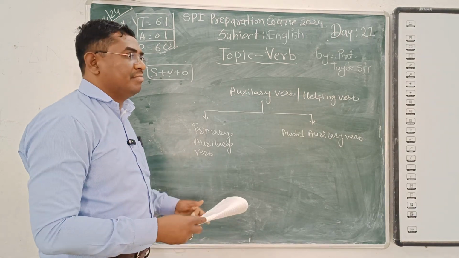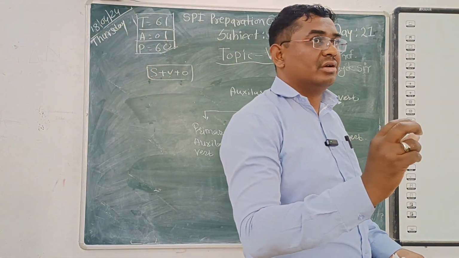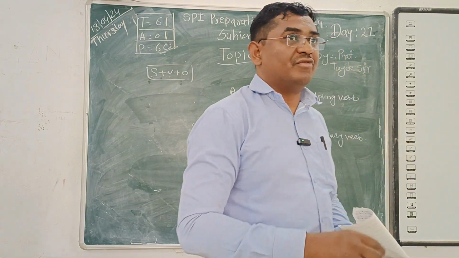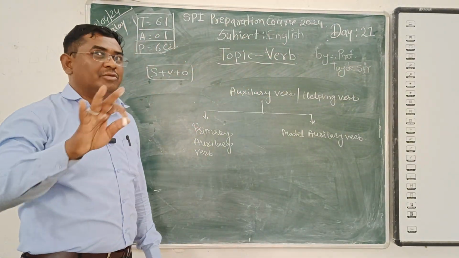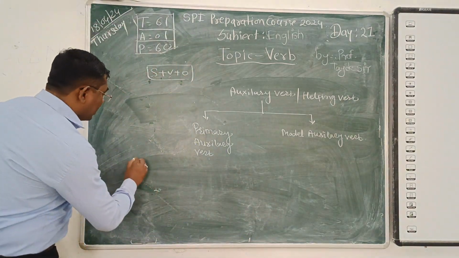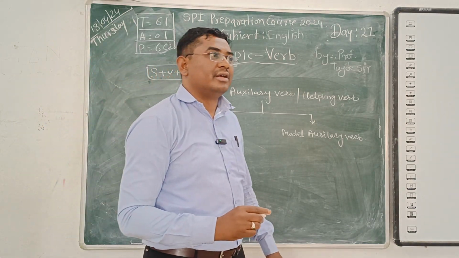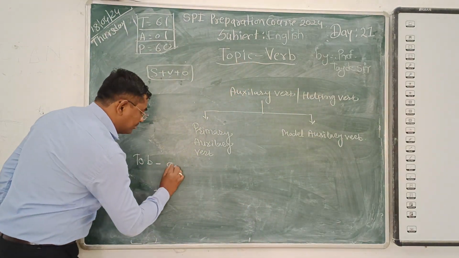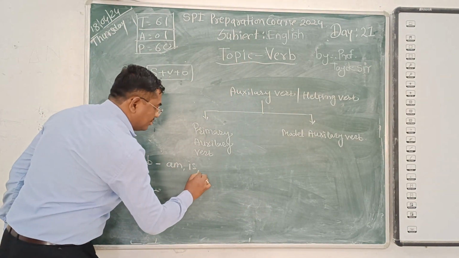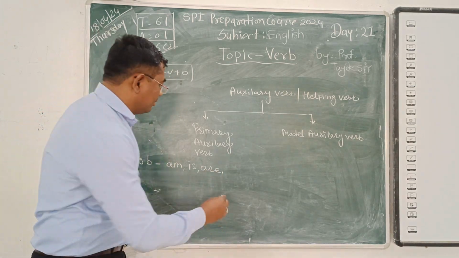Primarily auxiliary verb means that we can have some forms of to be. For example, you have heard so many times to be chart, to be chart. Have you heard it? To be. So here the first is to be. What is that? Am, is, are, was, were.